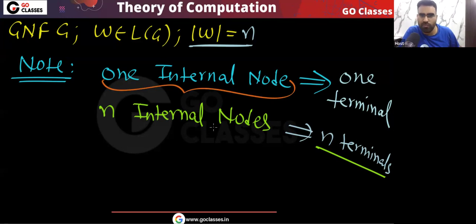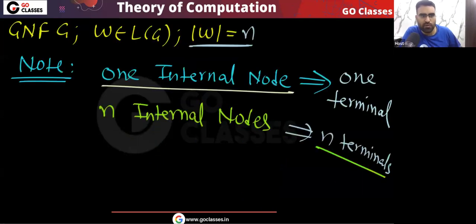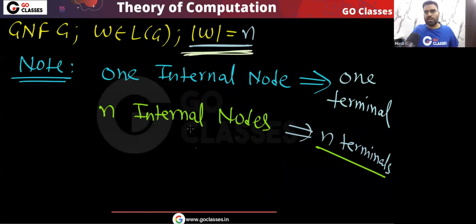Take any internal node, for example this one. It will first give you a terminal, then it will go to some variables. That is the point. So one internal node will give you one terminal. If the length of the string is n, I need n internal nodes. So that's it.